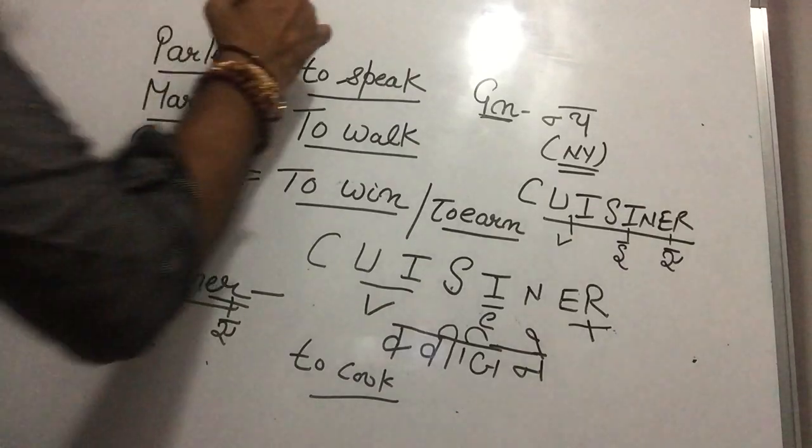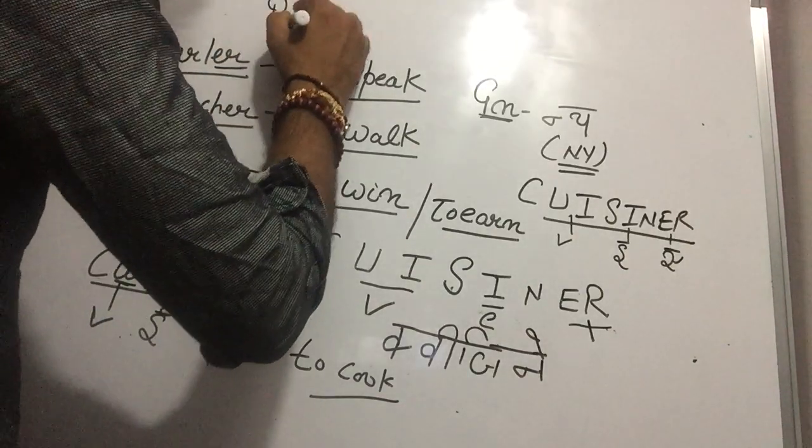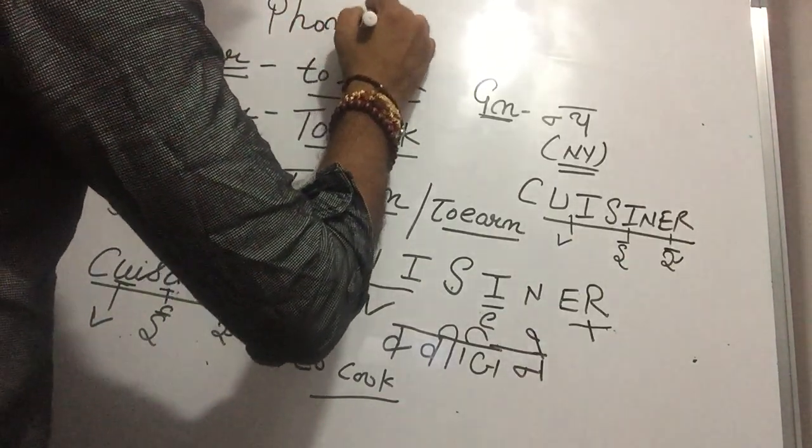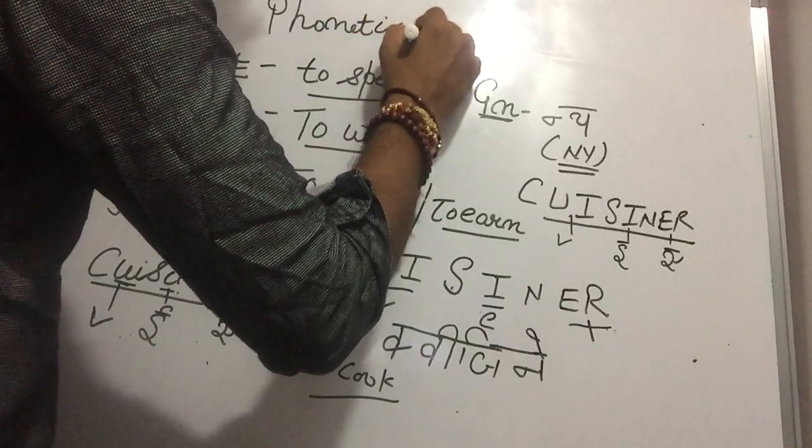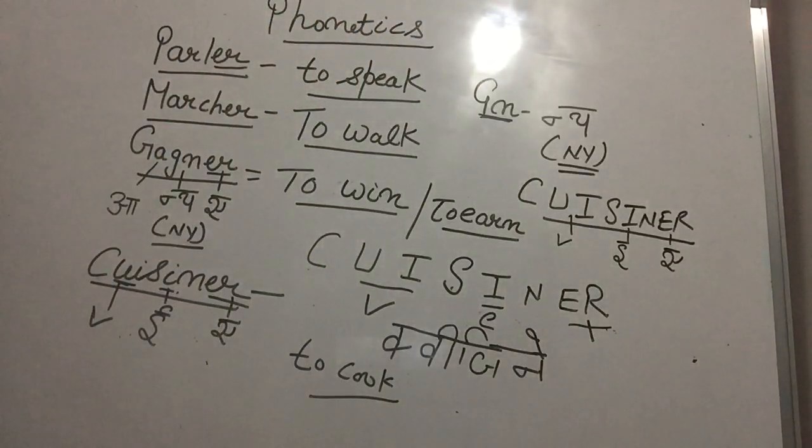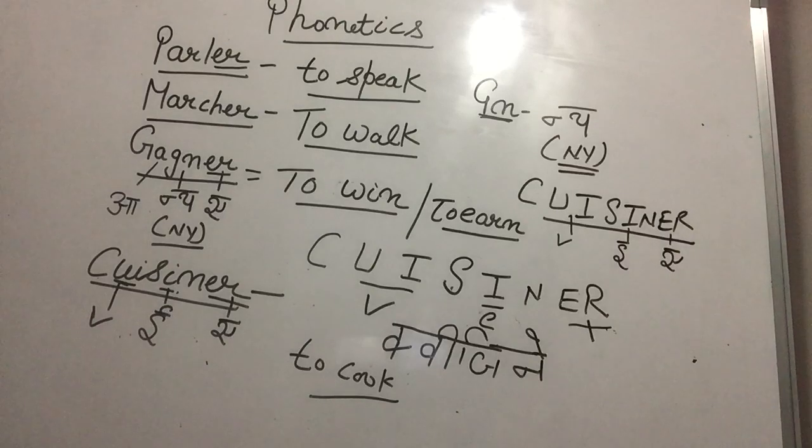No problem. So here we are doing phonetics today, phonetics in French language. So parler is to speak, marcher is to walk, gagner is to win, is to earn, cuisiner is to cook.